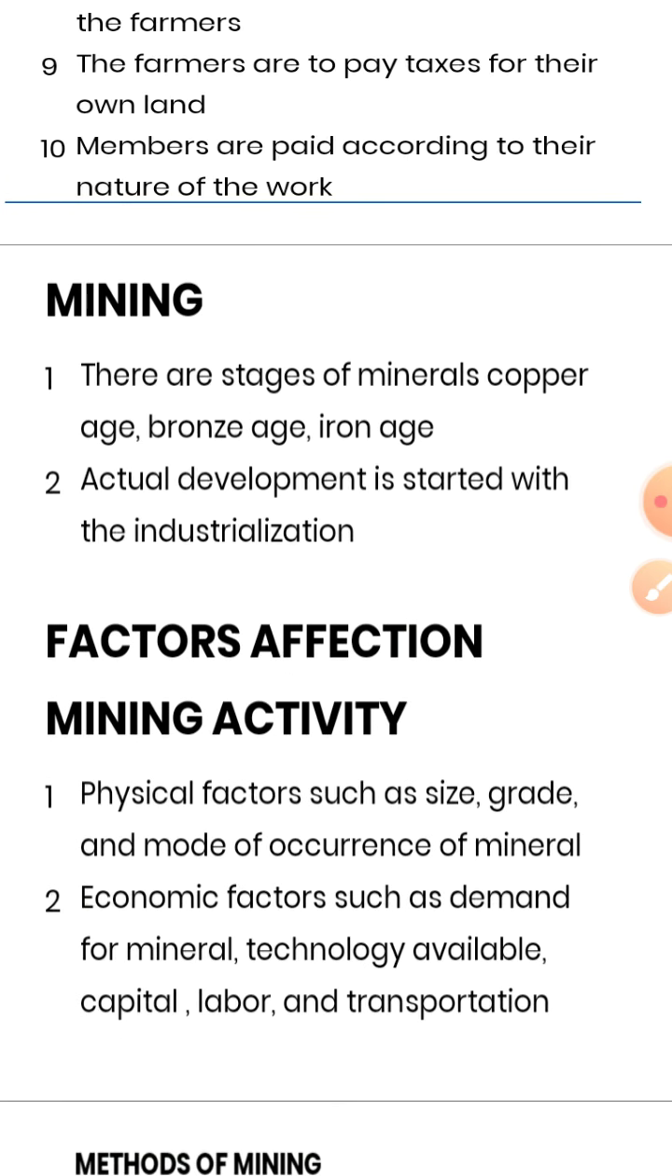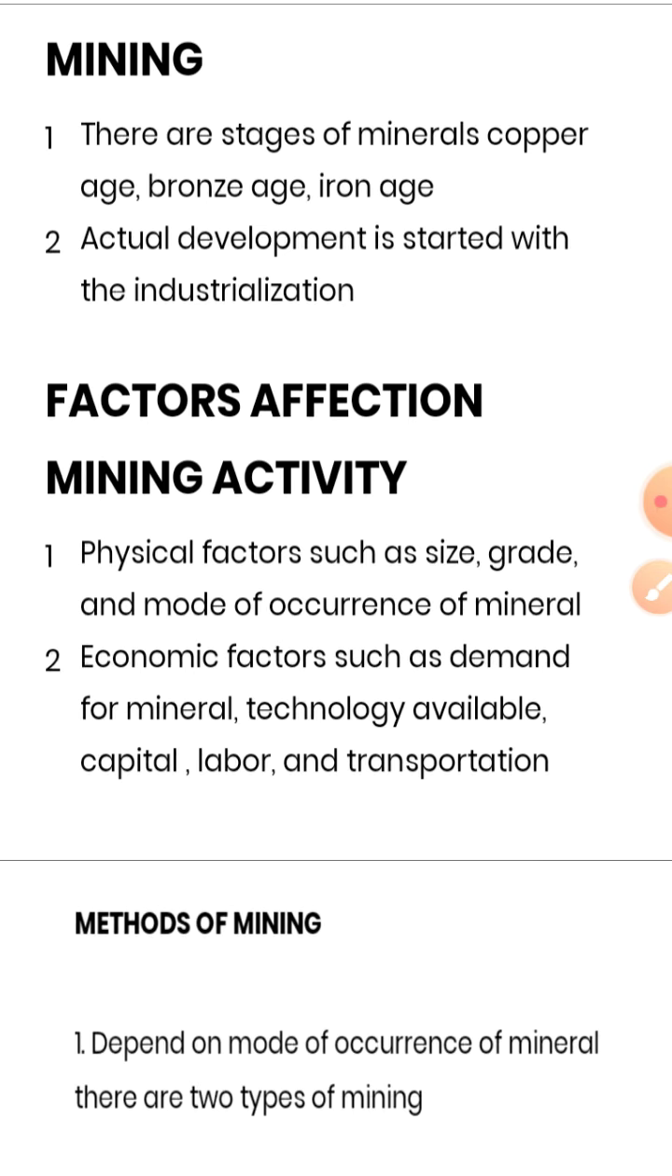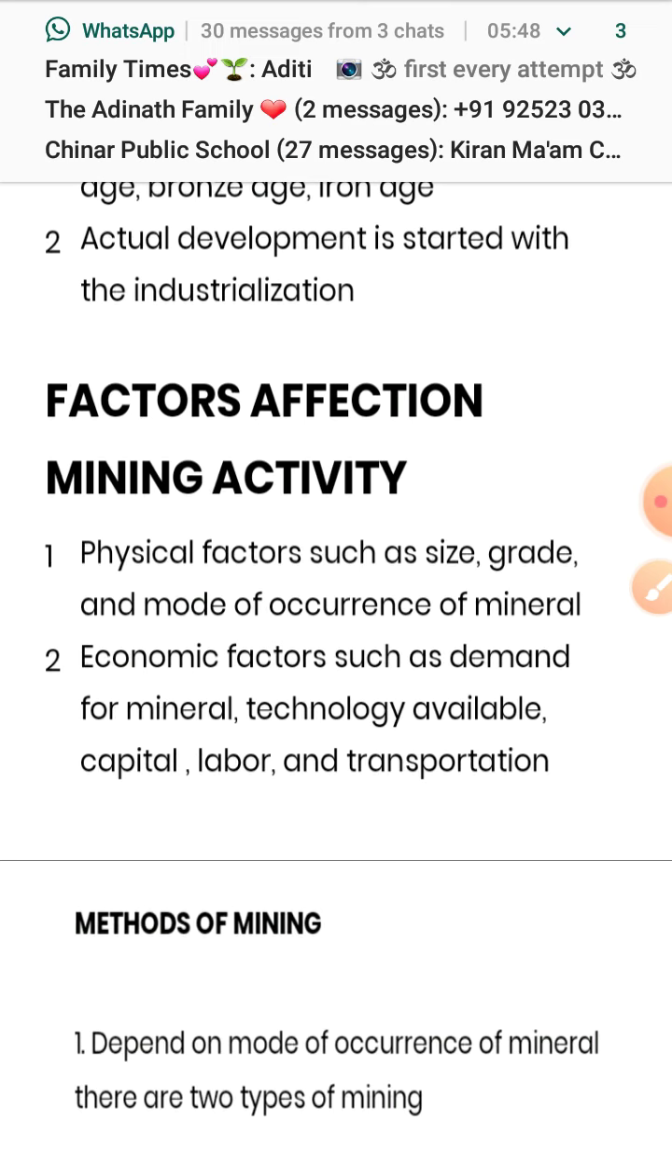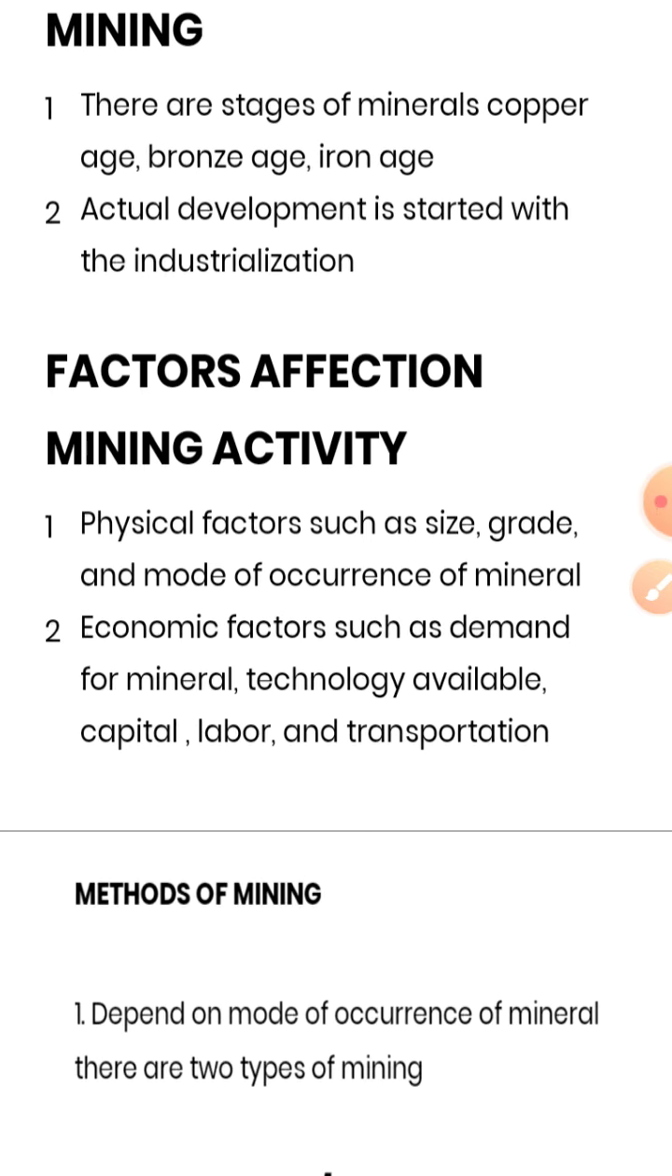The third kind of agriculture practice, that is, mining. First we read hunting and gathering, then pastoralism and different kinds of activity, then agriculture practices, and the third important primary kind of work, that is mining. There are two kinds of mining: shaft mining, or underground mining, and the second one is surface mining. But before knowing the types of mining, we should know the factors affecting mining activity.